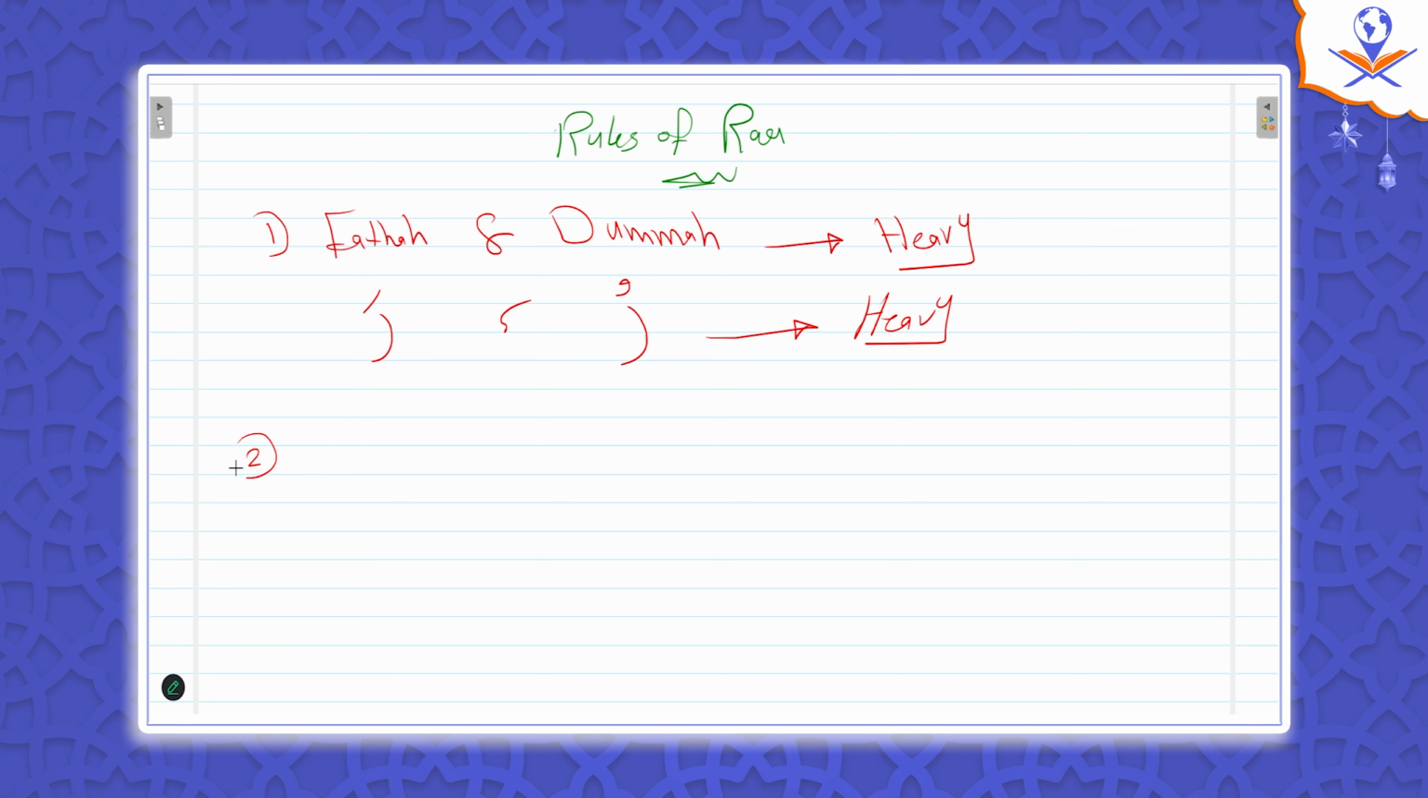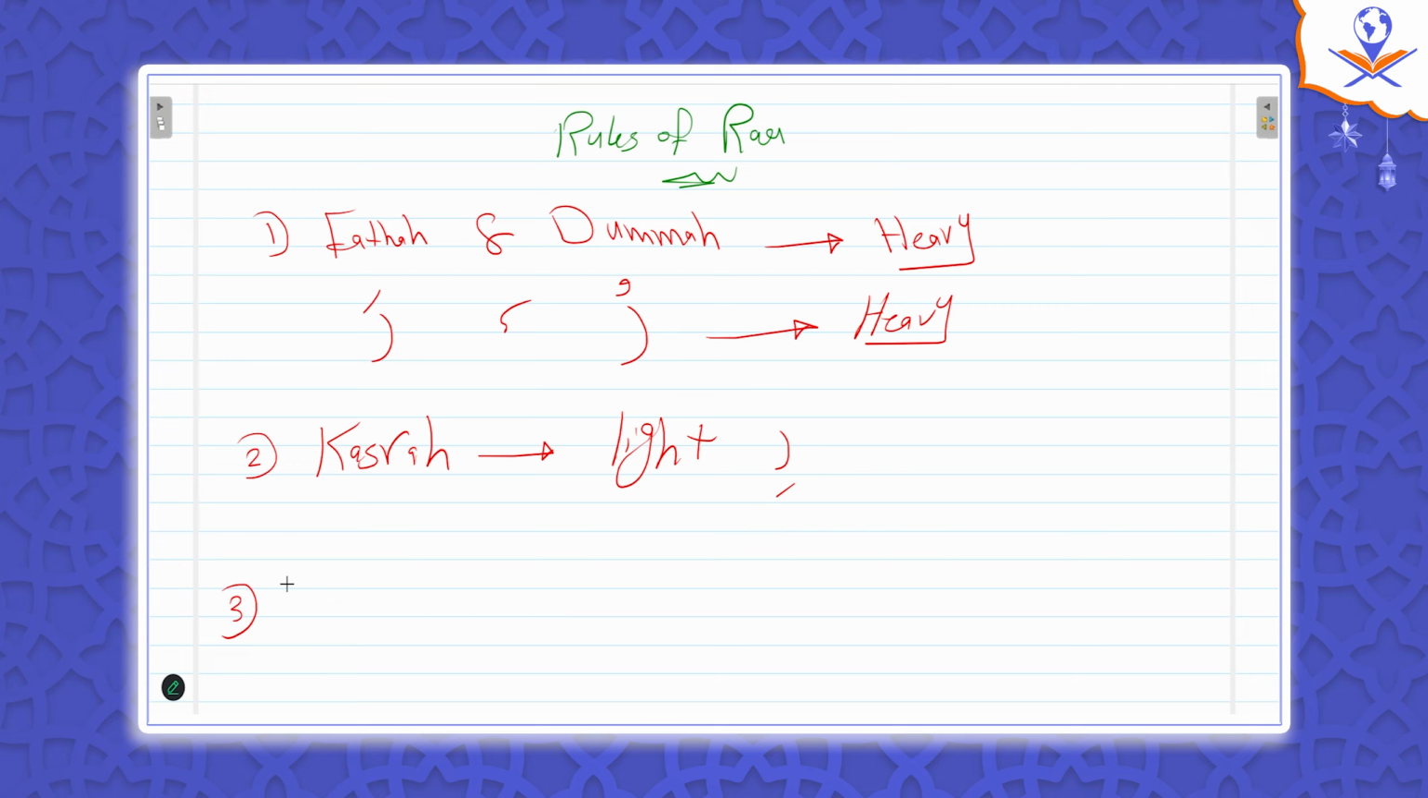The second point is when it's with a kasra, it's light. When ra has a kasra, it's a light ra. So the third point is we will take some examples, but let's mention just these three pillars first.